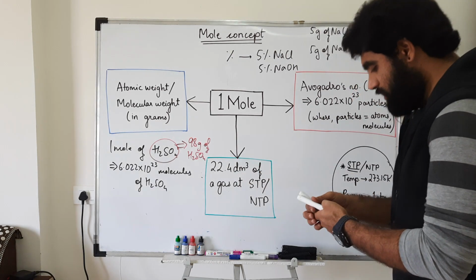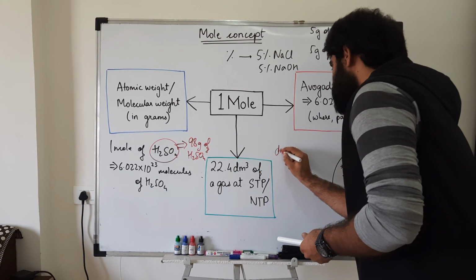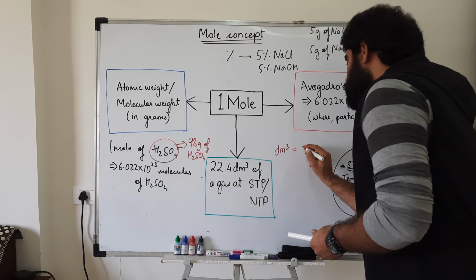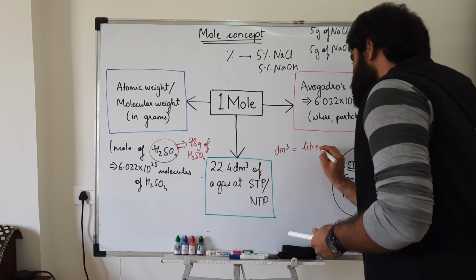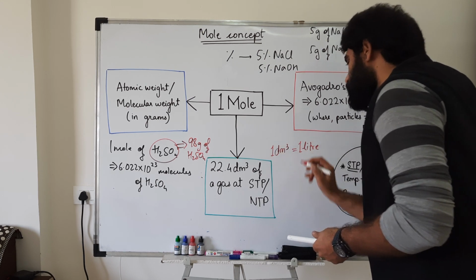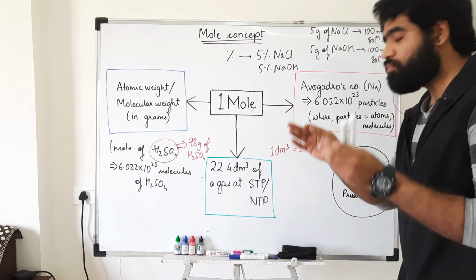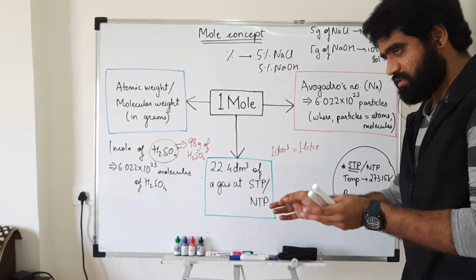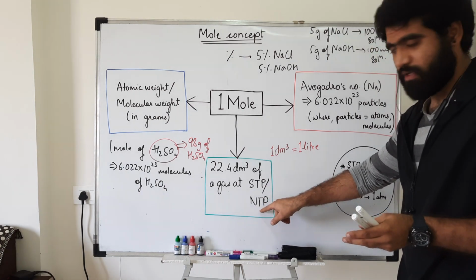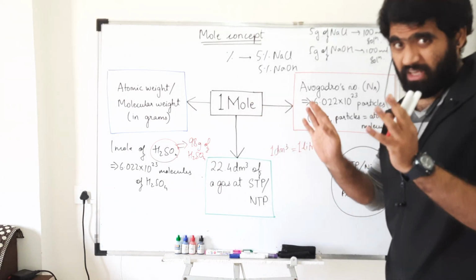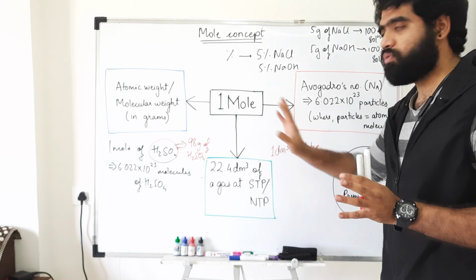A decimeter cube, dm cube, is equal to a liter. Remember this: 1 decimeter cube equals 1 liter. So 22.4 liters of gas at STP or NTP will be equal to 1 mole.